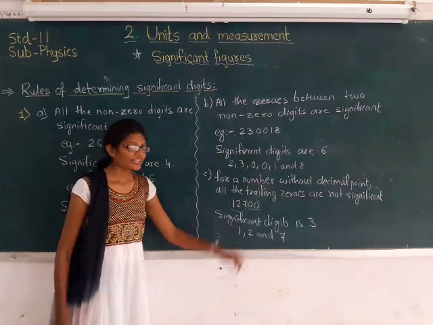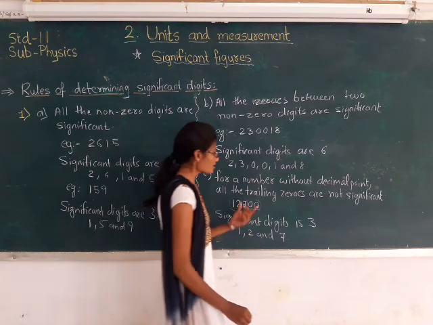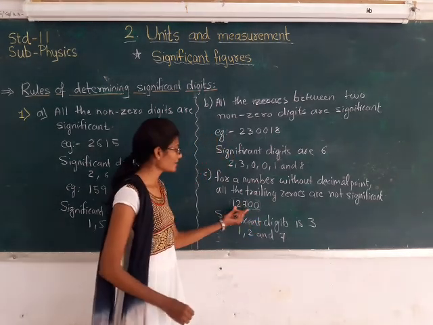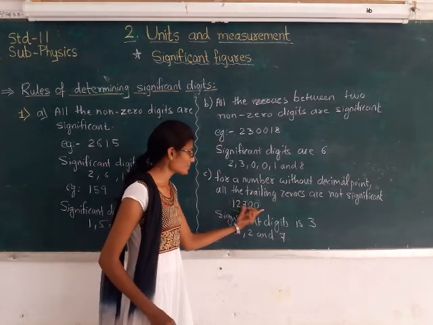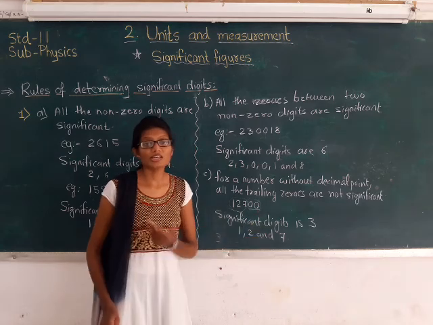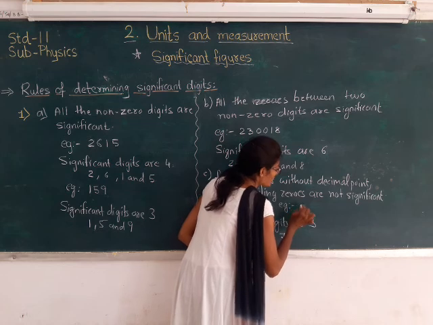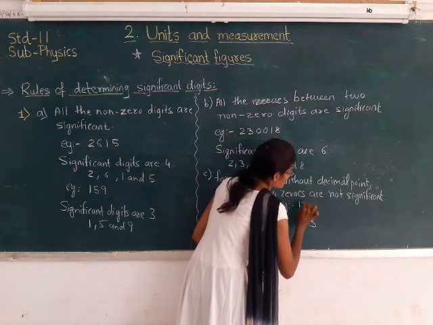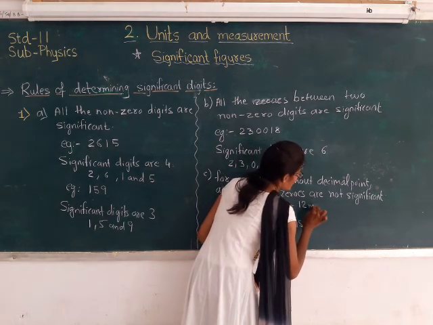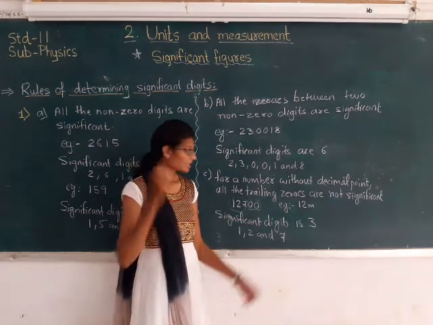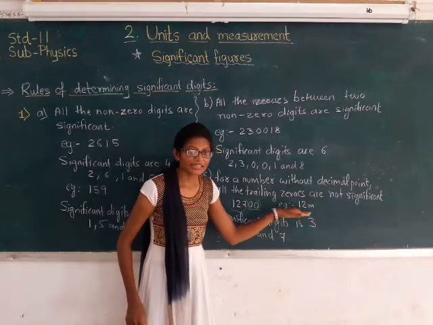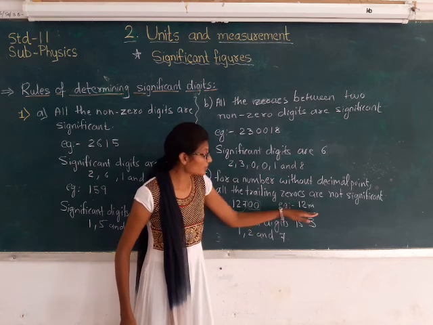Why are we writing it like this? Now see, suppose we take the number 12700 without any unit. But if, for example, I take 12 meter, I have written the length along with its unit.